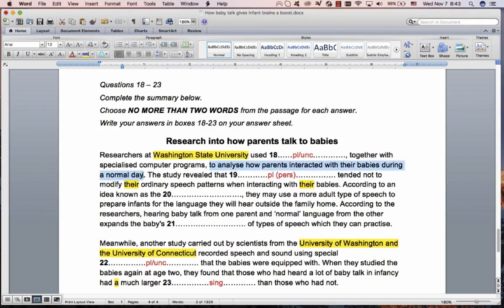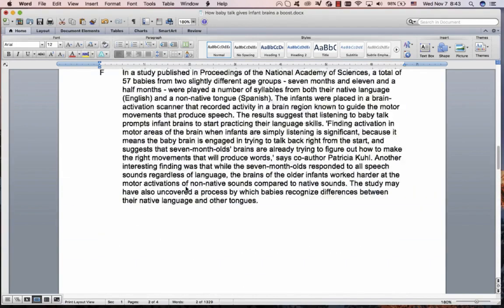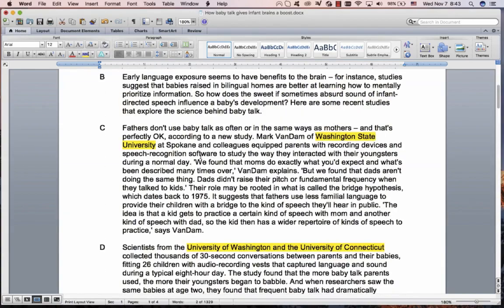And then if you just look at this, to analyze how parents interacted with their babies during a normal day, it's almost exactly the same. To study the way they interacted, they as parents, with their youngsters, their babies during a normal day, exactly the same. So really very straightforward, recording devices. Shouldn't have too many problems with that.